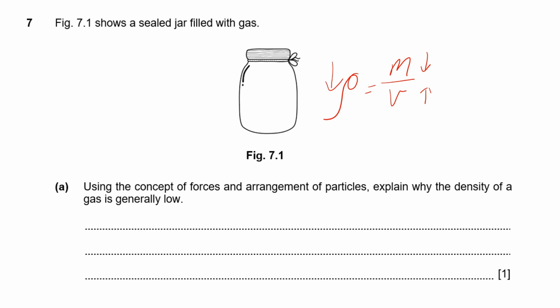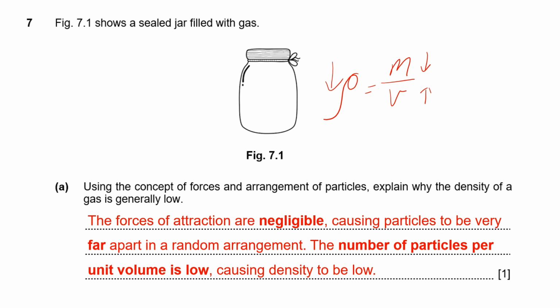So using those things together with our forces and particles, this is our answer. Because the forces of attraction between the particles are negligible or very small, the particles are very far apart in a random arrangement. So because they're very far apart inside this jar, there are very, very few particles per unit volume. So you can see over here, actually the volume, I'm not increasing the volume. I didn't say I'm heating the volume up. So let's erase that. And this actually tells us that there is very little mass inside this jar. So that's why the density is very, very low.